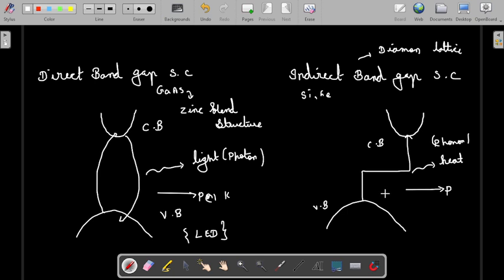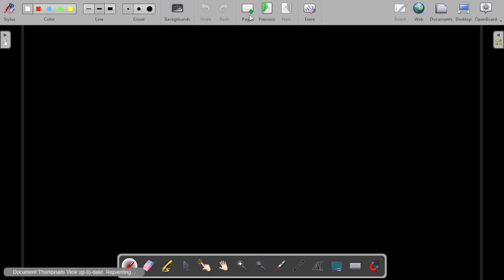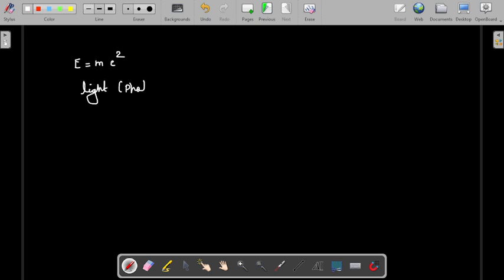So the band gap structure defines the momentum conservation, and based on the momentum conservation, we may use the material for light or for other kinds of applications. We know the formula E equals mc squared. Here light is called the photon. So we know that P1 equals mc, and E equals P1 c. This is the standard definition. So P1 equals E divided by c. This is what we are using here.